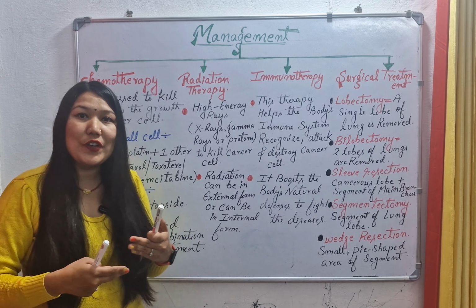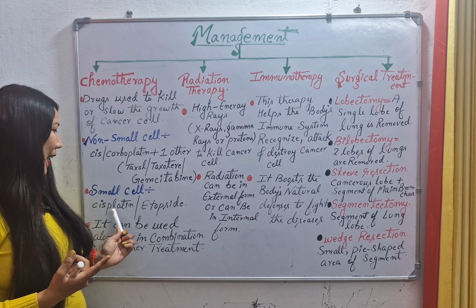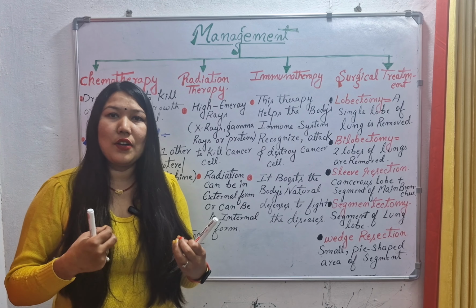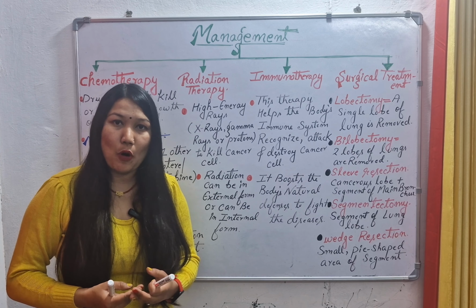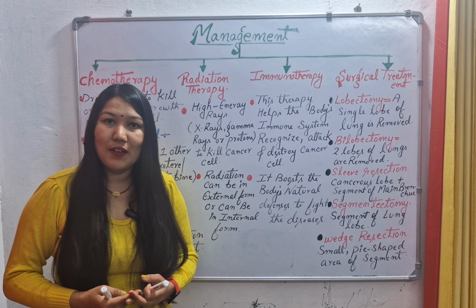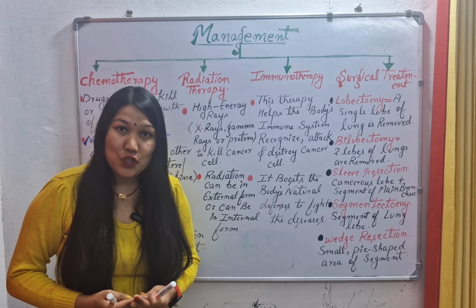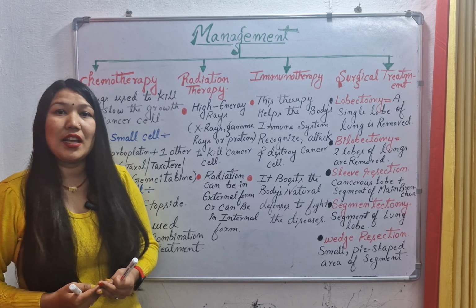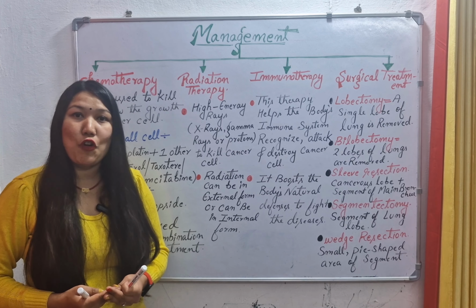Okay, so this is a two drug regimen. Next, for small cell lung cancer, we have drugs like cisplatin and etoposide. So this is a combination drug. Okay, so chemo has several side effects in the patient's body. The patient can have a low level of RBC, it will also decrease platelets or WBC count. The patient can go through alopecia, which means hair loss, and can also have nausea and vomiting.